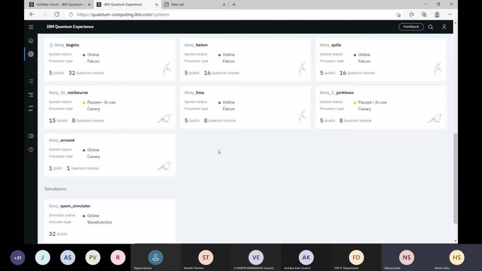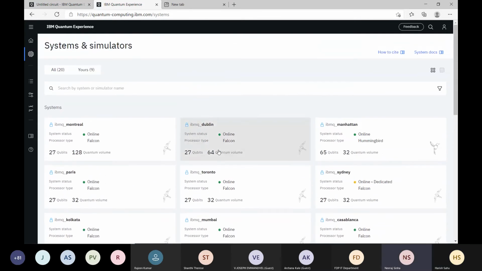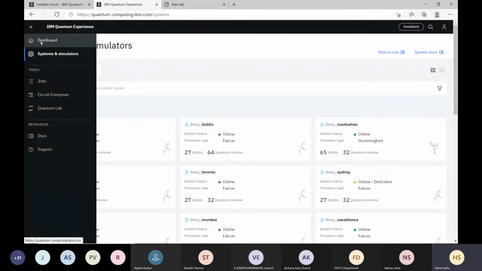Sir, okay, I'm inside Quantum Experience. Where do I need to go, into Quantum Lab? No, just go to this button, Systems and Simulators. Okay, so what's your name? My name is Neeraj. Neeraj? Yeah. Yes, sir. Okay, Neeraj, if you go to Systems and Simulators, then you will see the platforms available. Yes, sir, I am able to view it, so I can play around with it.